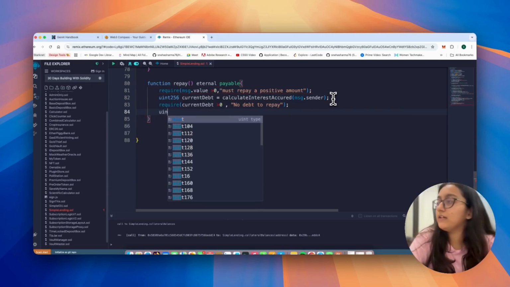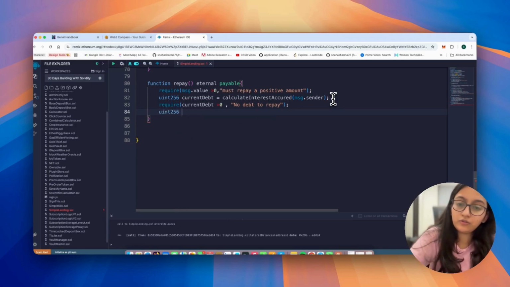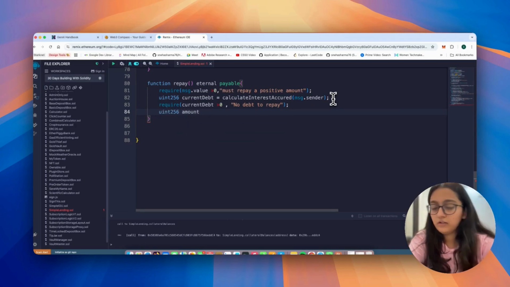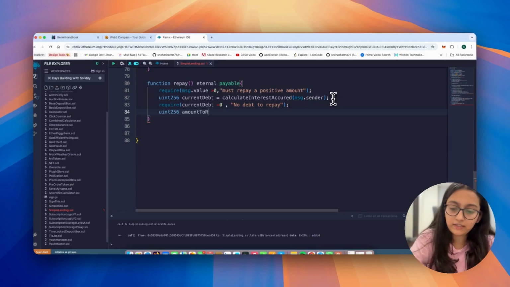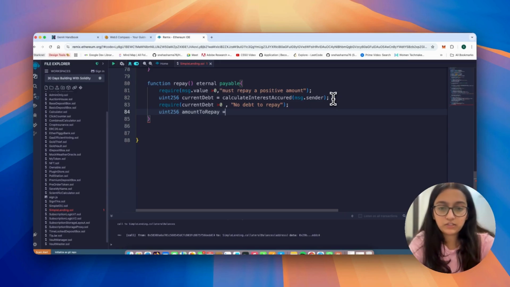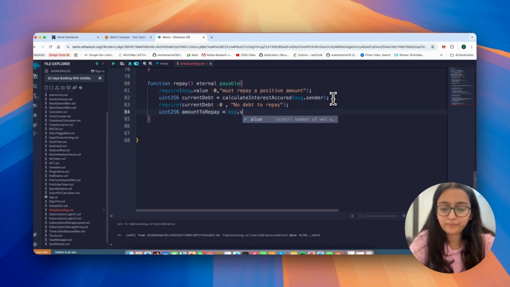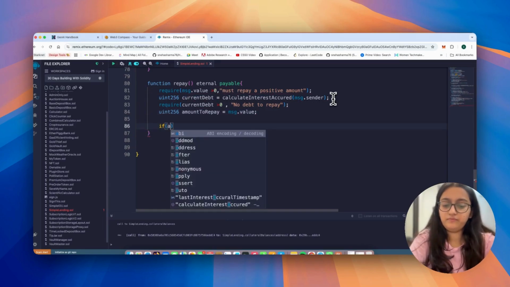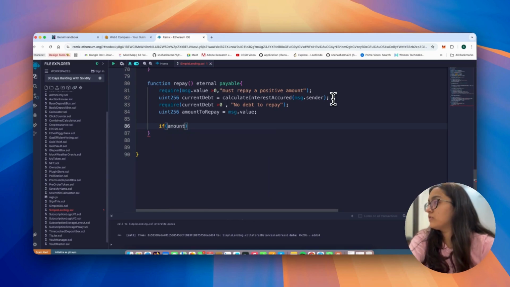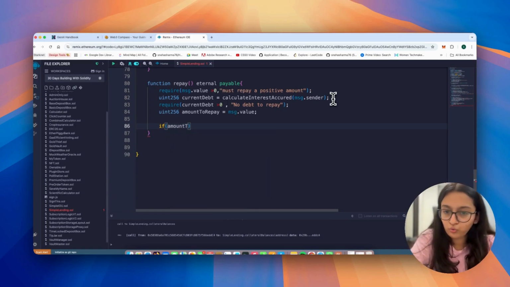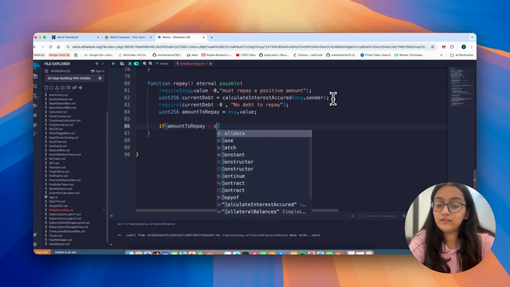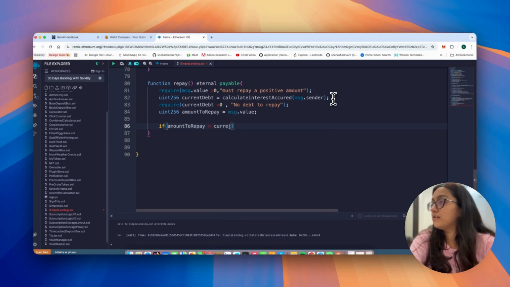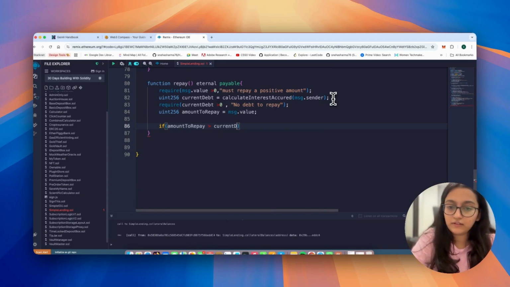And then we'll say, hey, you know what? Let's look into amount to repay. So this amount is basically given as message.value. Okay. Now you will check if amount to repay is greater than current debt.